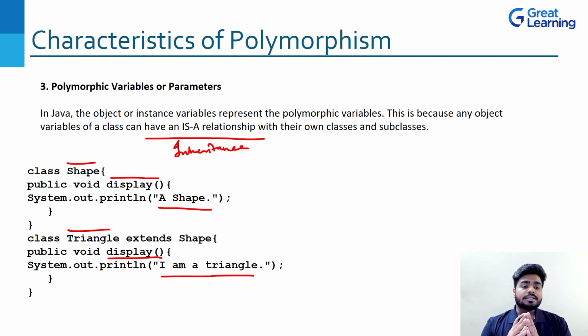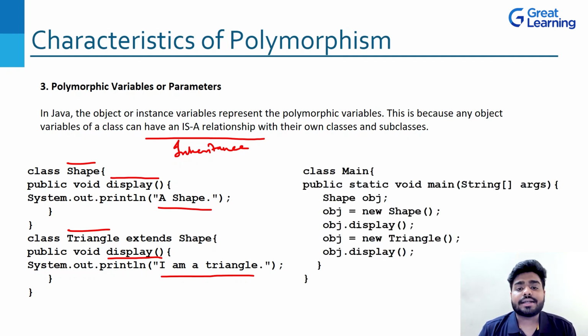So these were the concepts and ideas about polymorphism. As you can see, the main method is created. We have created the Shape object, so obj is of the Shape class, right? And when we call the display method, obviously it will print a shape. Then if you create the object of the Triangle class, the display function will call this particular method, which will print I am a triangle, right? So these were all the topics and concepts related to polymorphism.